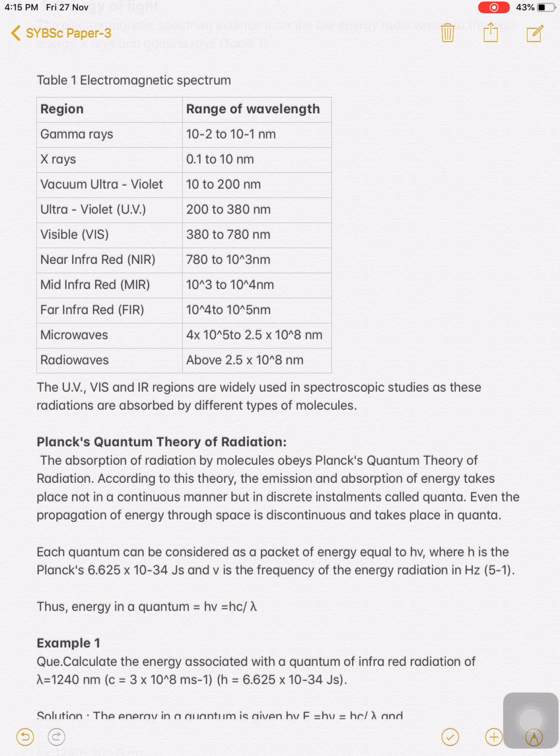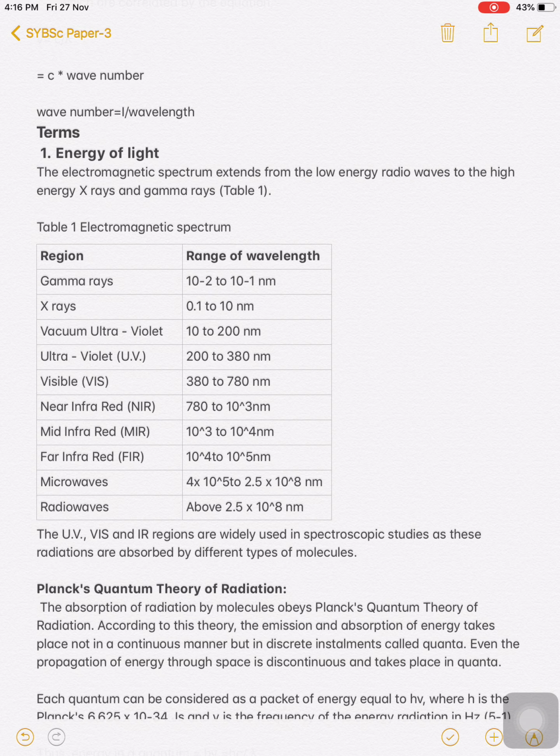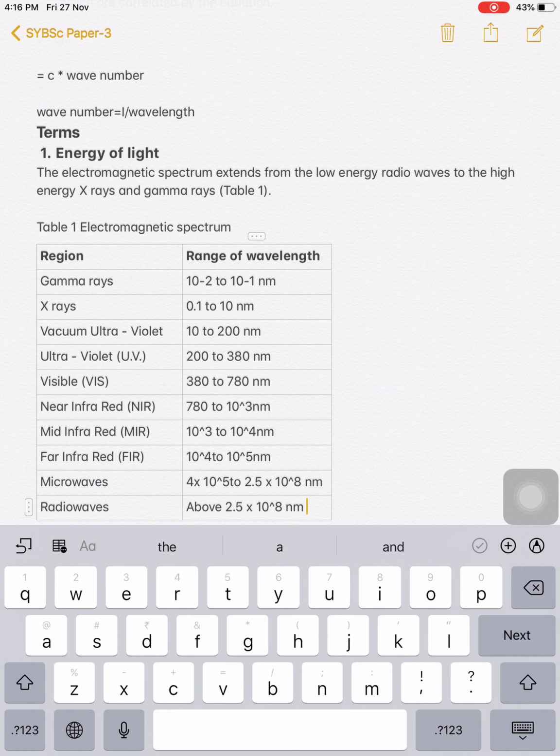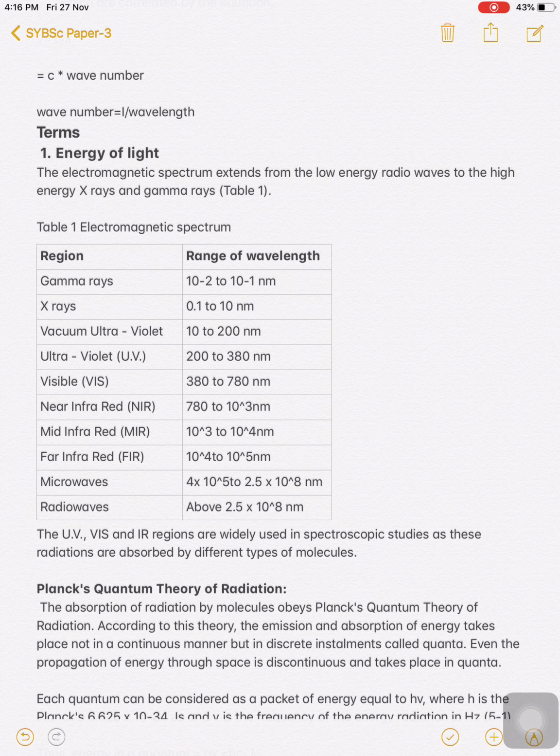wavelength of UV radiations. If you see the microwaves here, the wavelength of this microwave is 4 into 10 raised to 5 to 2.5 into 10 raised to 8 nanometer. The wavelength is more here. In case of radio waves, the wavelength is more than all the radiations. It is from 2.5 into 10 raised to 8 nanometer above. So if you see this electromagnetic spectrum, gamma ray has lower wavelength and radio waves has highest wavelength, means the energy goes on decreasing from gamma rays to radio waves because of the increase in wavelength.